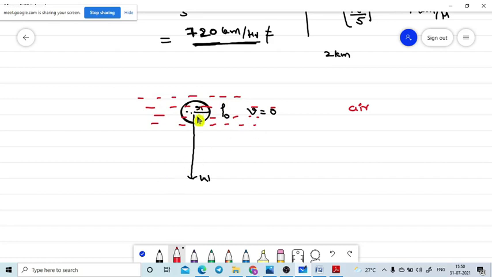That means one of the forces will act in the upward direction. That force is nothing but the buoyant force, according to the Archimedes principle. This force will always try to pull the body in the upward direction. This is the buoyant force, that is nothing but thrust. What is the thrust value, F of T, the upward force? I am asking the value.